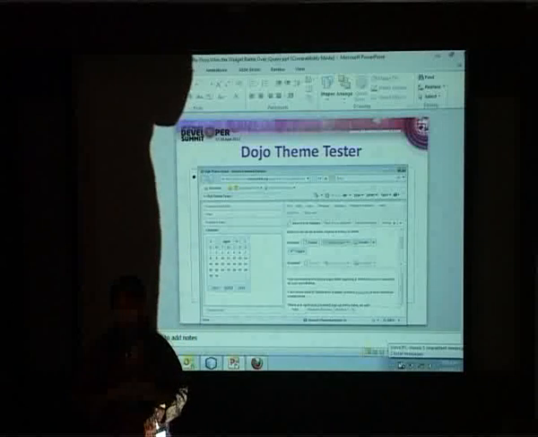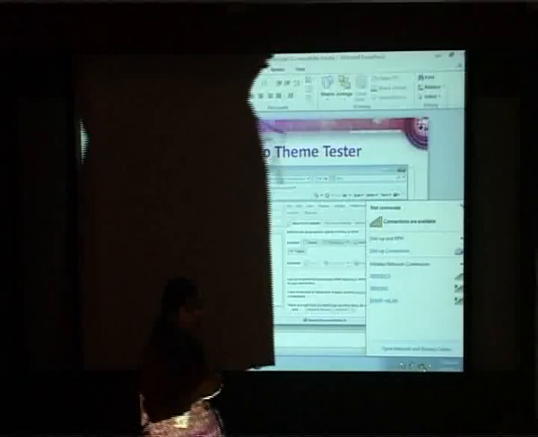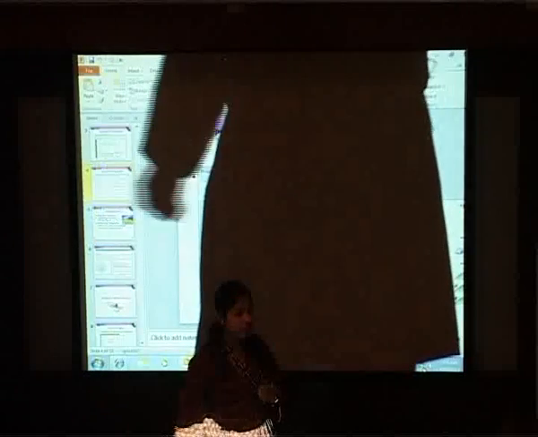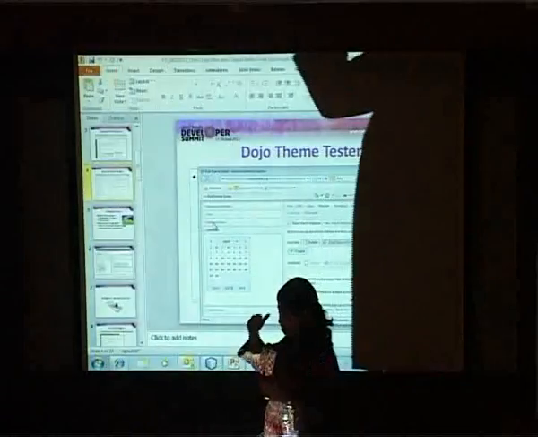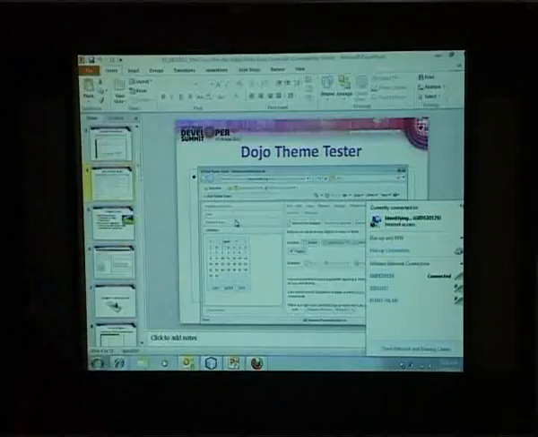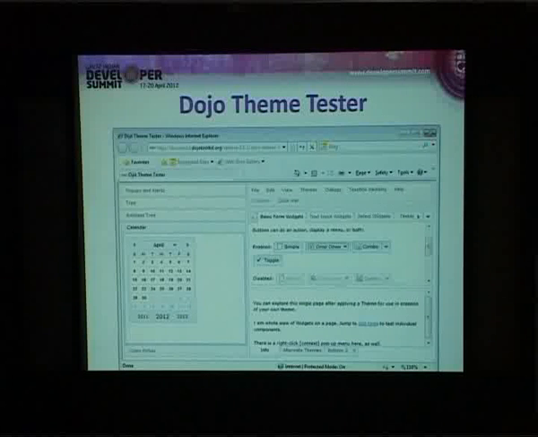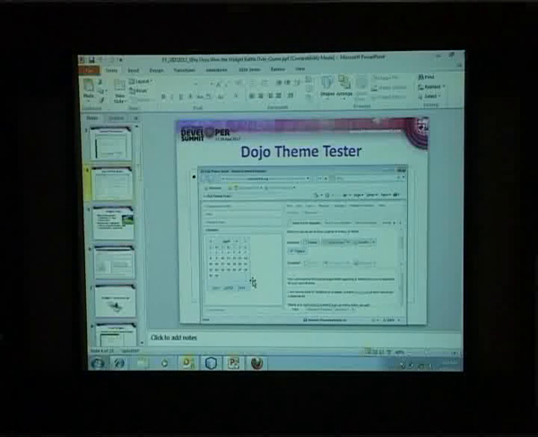If you are a Dojo programmer, you are familiar that Dojo X stands for extensions or experimental. The widgets which are not finalized or baselined will usually go as part of the Dojo X part of the library. Both of these have a very huge set of widgets. There is a form widget, there is a layout manager, there are data grids available, there are menus, drop downs, you name it and you have it in Dojo. It's a complete set of widget library.